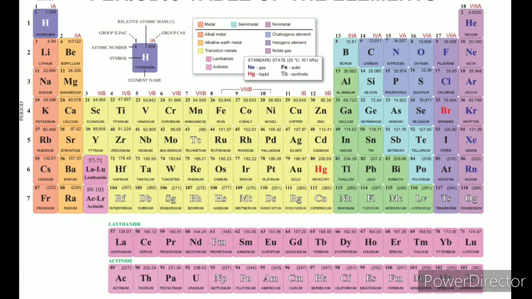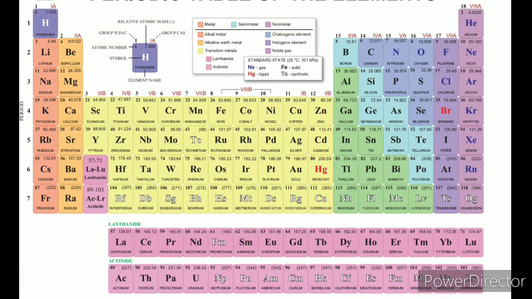Henry Moseley also introduced one law. So what is the modern periodic law? The modern periodic law states that the physical and chemical properties of the elements are a periodic function of their atomic number. So overall, the physical and chemical properties of the elements arranged in the periodic table are periodic functions. What is the meaning of periodic function?